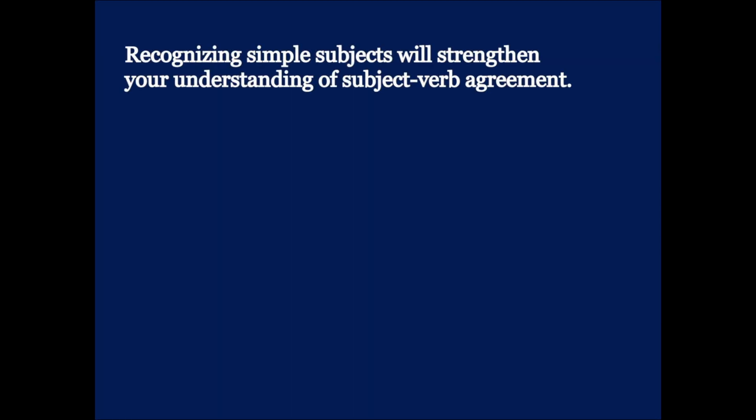Were is our verb, and our complete subject is one of the boys. However, our simple subject, are we talking about all the boys or just one of the boys? One is the simple subject in that sentence, so that will help you remember that was is the verb that you want. You don't want to say one of the boys were late, you want to say one of the boys was late. So recognizing simple subjects will help your understanding of subject-verb agreement.